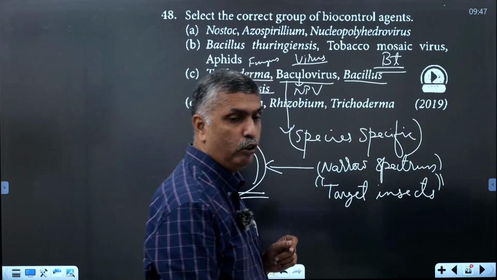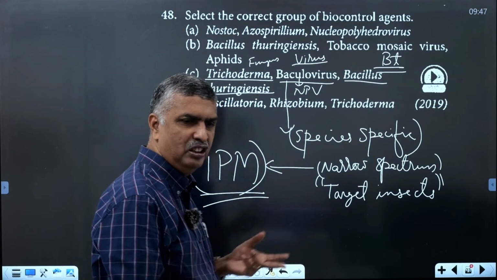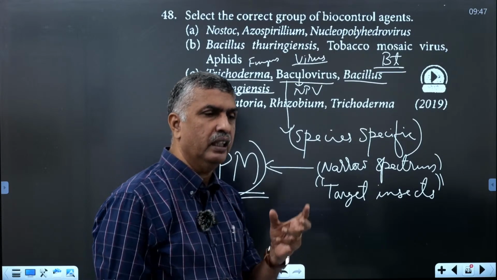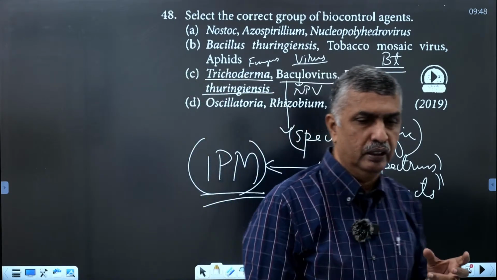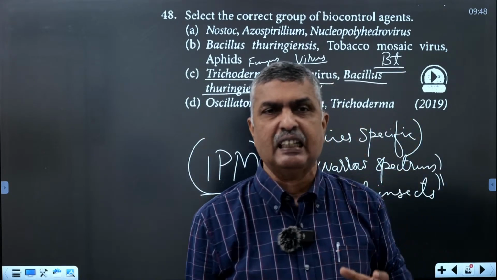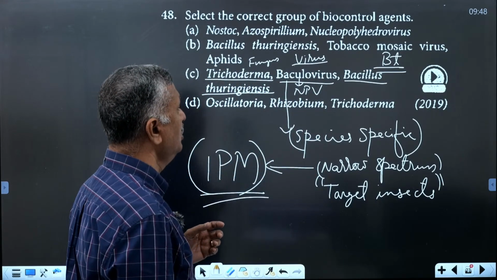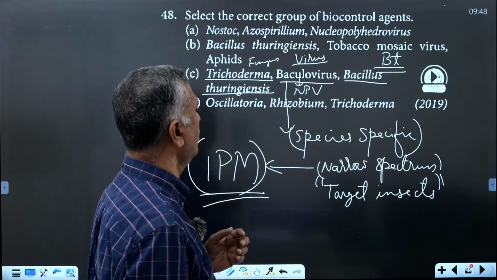You have heard about BT cotton, BT brinjal, etc. It mostly controls insects, the butterfly caterpillars, through the BT toxin.